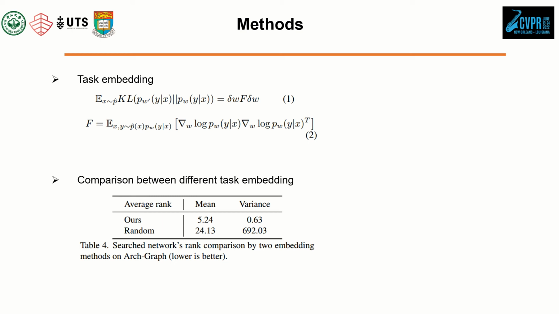Some previous work on NAS has suggested using randomly initialized task embedding when transferring network design knowledge. We'll compare the results in the table. As we can see, using our task embedding leads to a better and more stable knowledge transfer across tasks.